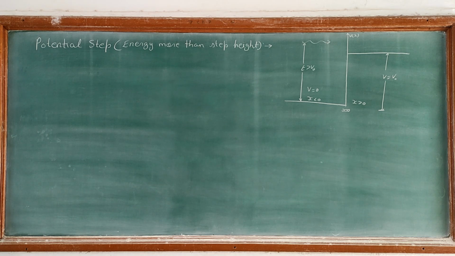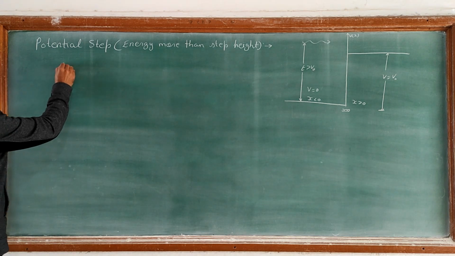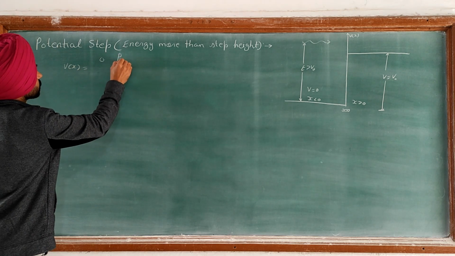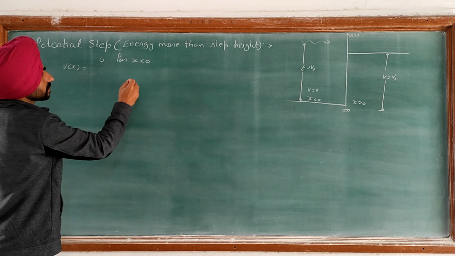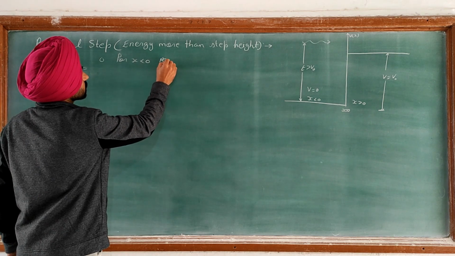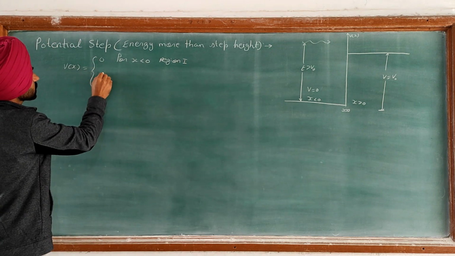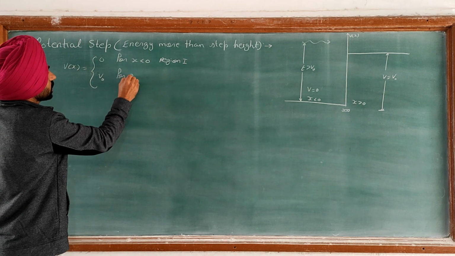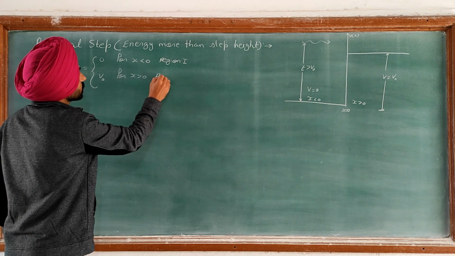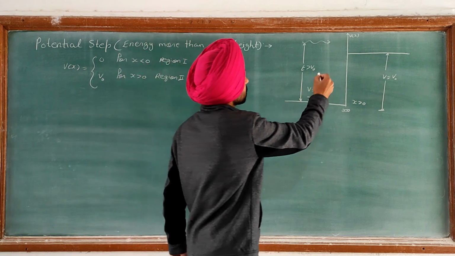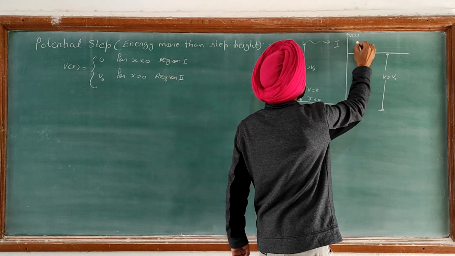Now first we define the step potential, which can be represented as V(x) equal to 0 for x less than 0, we will call it region 1, and V(x) equal to V naught for x greater than 0, which is region 2.